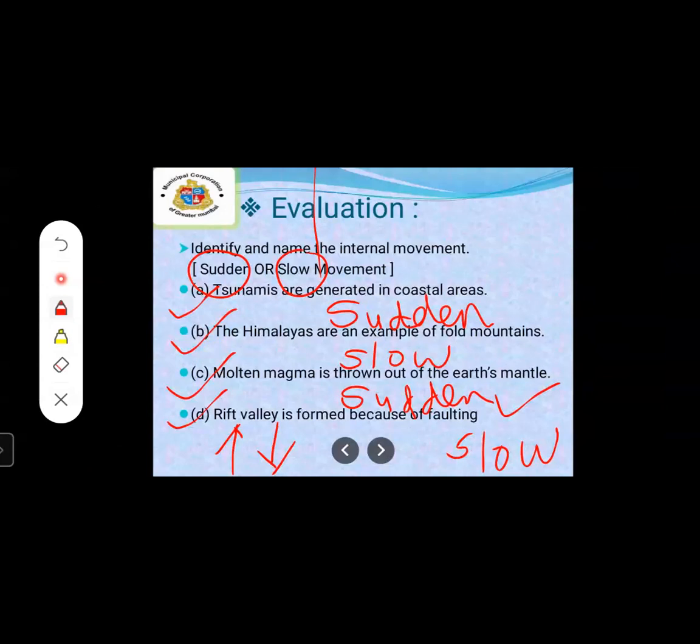Then, after that, here we have completed the revision of chapter 2. First of all, what are the focusing points? Within a minute we'll see, students.